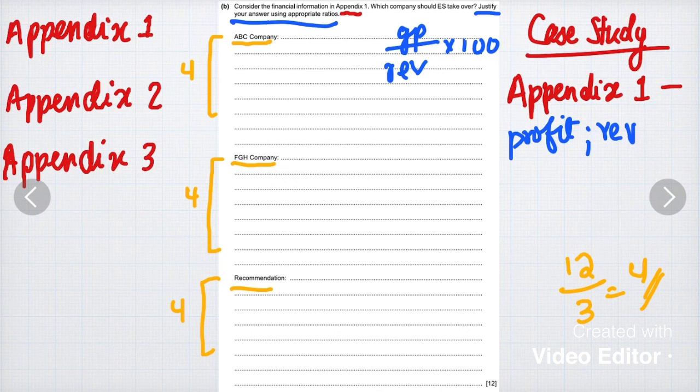So if ABC company is doing well and you want to say that ES is going to take over ABC company, in your recommendation you have to explain why they have chosen ABC company to take over, or why they will be taking over FGH company. Accordingly, for each part, you will have to come up with a recommendation and find the appropriate ratio.